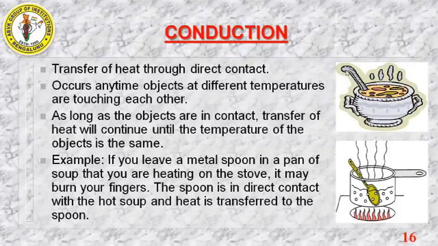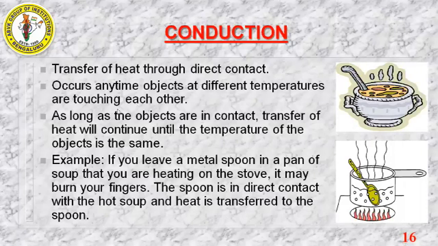Why? Because the heat is transferred from the food item to the handle. This is an example of the transfer of heat through direct contact in solids.